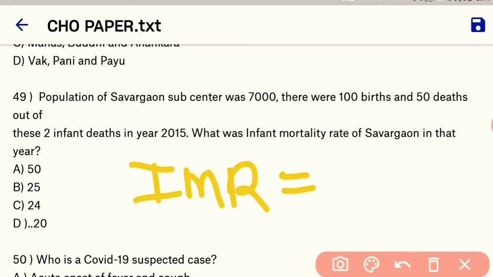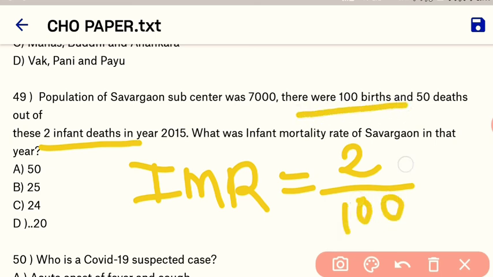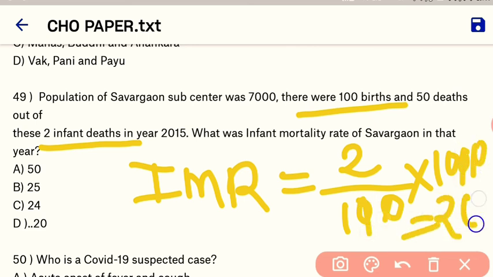So here the question says there were 2 infant deaths, and the number of live births is 100. So here our right answer is 20. Infant mortality rate is 20. So D is the correct option.